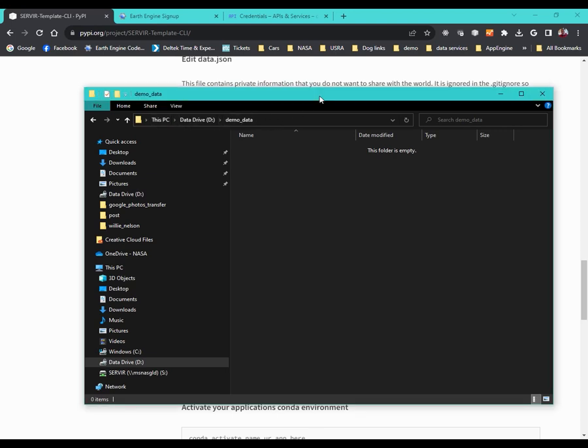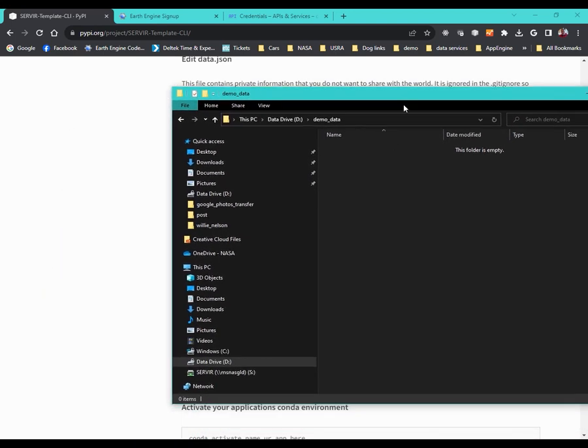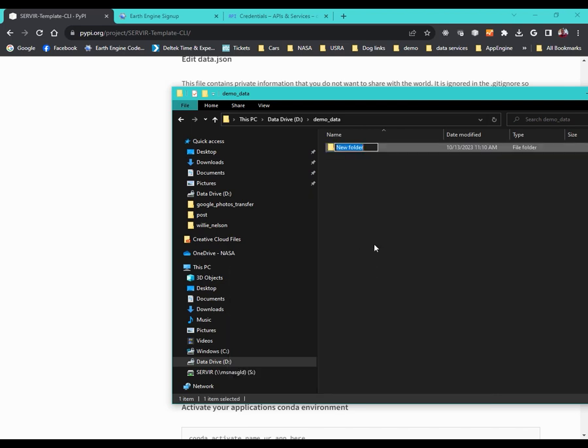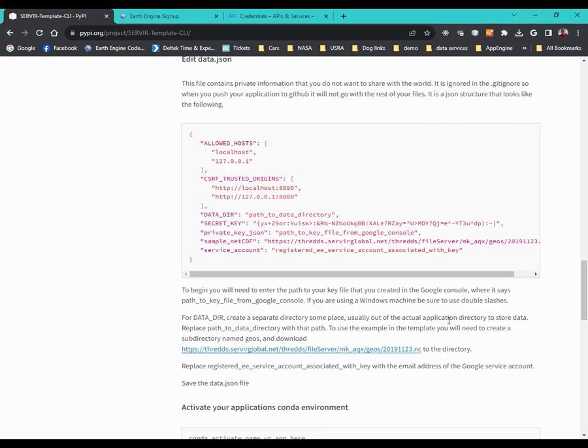Okay, so I have D drive, demo data, and geos. Okay, let's see what it says next. That looks correct. So now we need to download this into that directory. Alright, that was quick and easy.